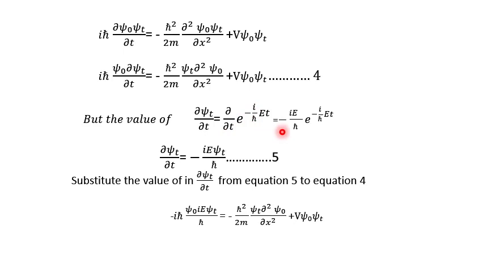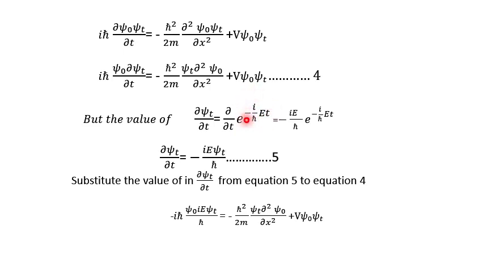So what will we get? We will get minus i E upon h cut, e raised to power minus i E t upon h cut. As you know, when we differentiate the power of e, we get e as it is, and after that we differentiate the power of e.